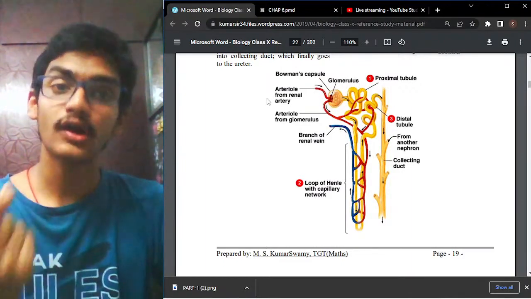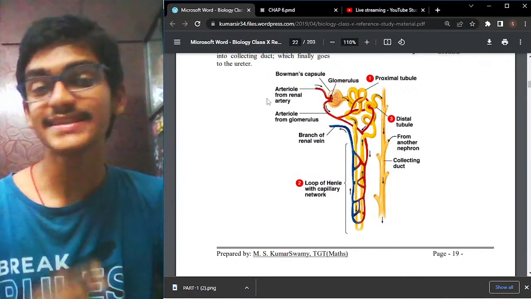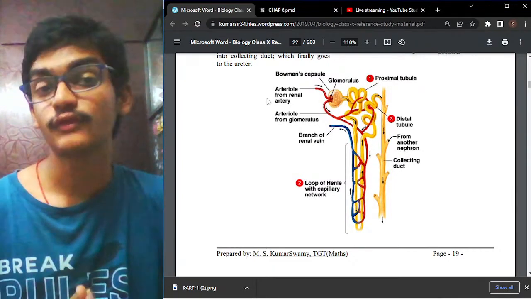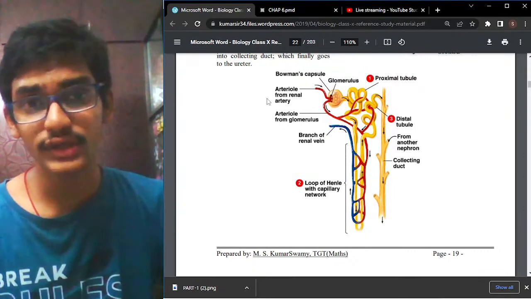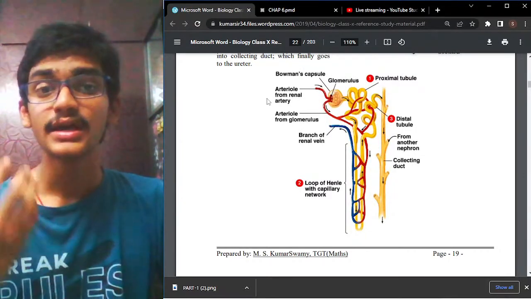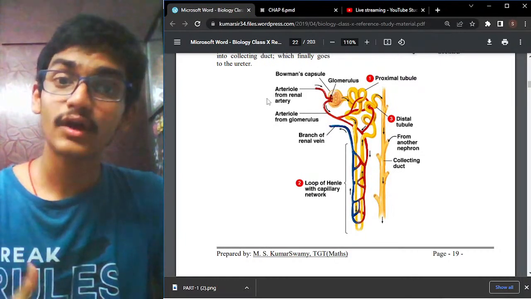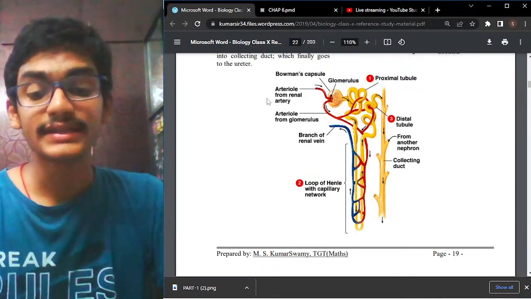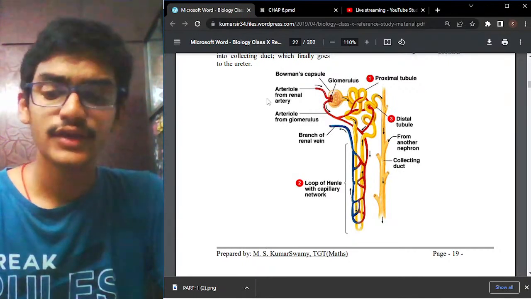That kind of waste product is called a nitrogenous waste product. These nitrogenous waste products can be very harmful, for example urea and uric acid. If their accumulation in the body of an organism increases, it can even cause the death of the human being. So urea you can take, uric acid you can take.